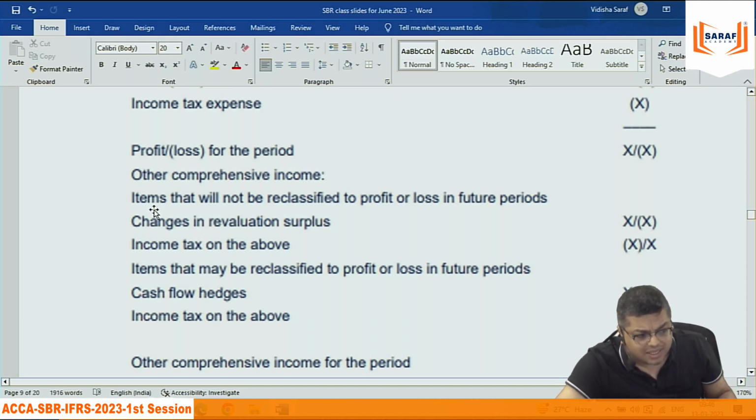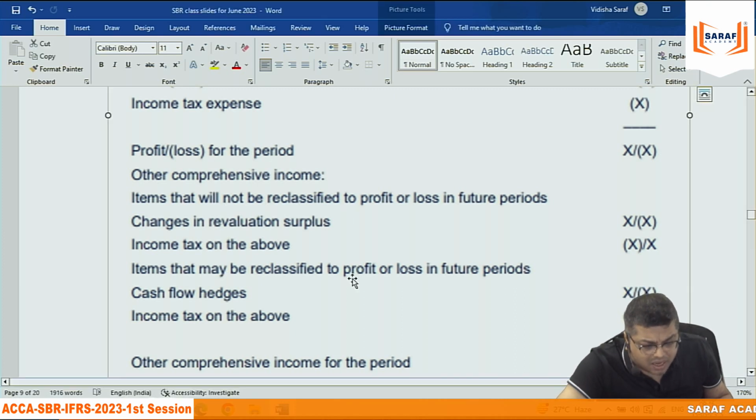We need to divide this other comprehensive income into two parts. Presently they are other comprehensive, later on they will become profit or loss. And presently they are other comprehensive, never will they become profit or loss for the period. Never. Not be reclassified, be reclassified.